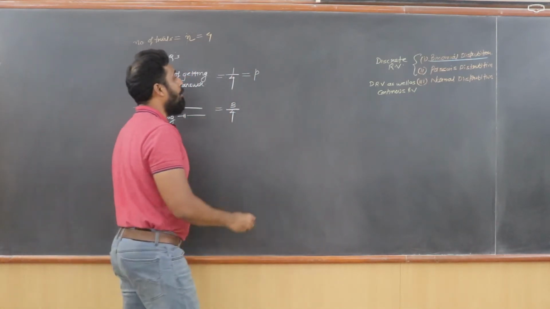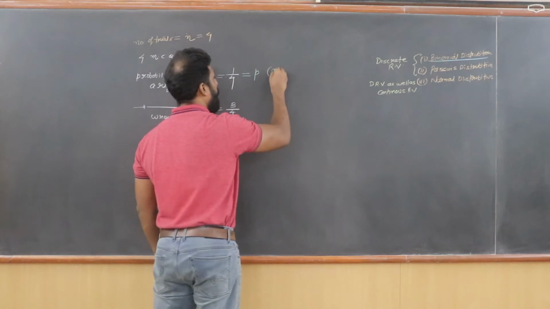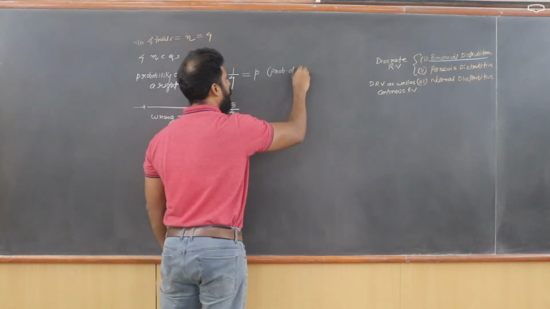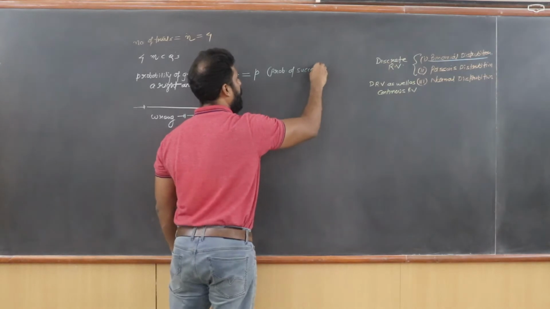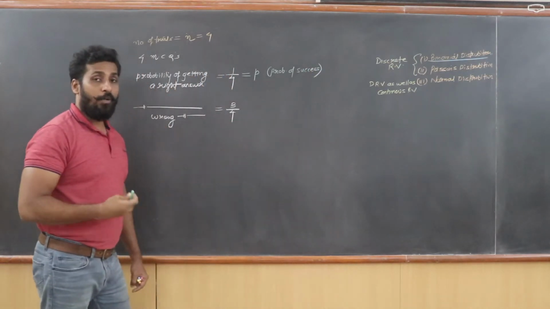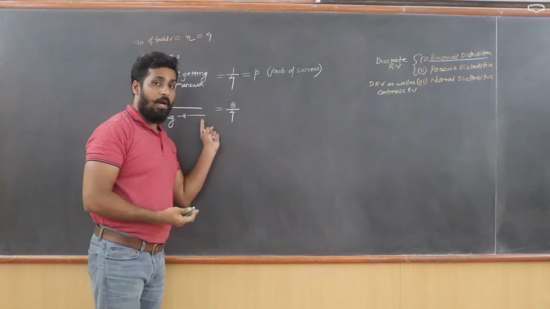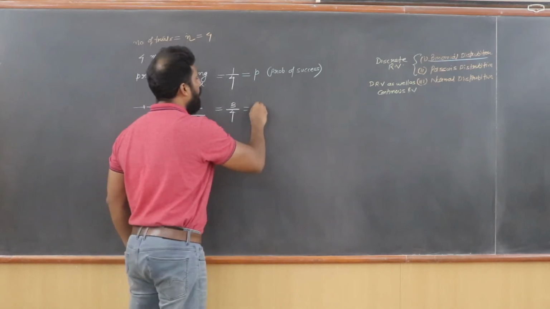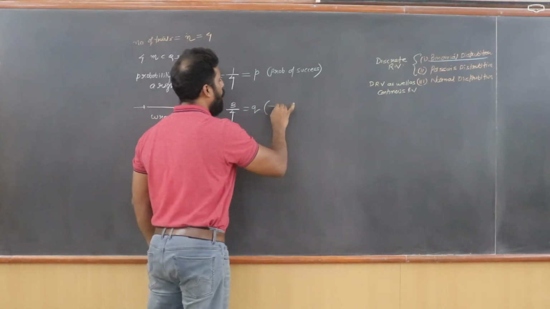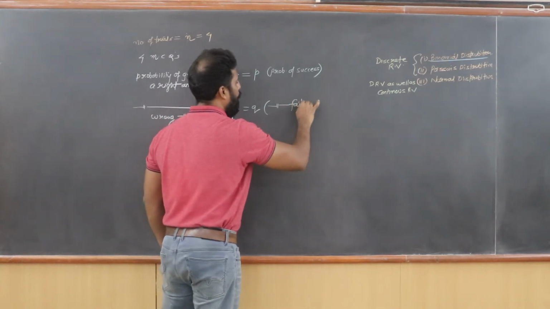So p is probability of success. Likewise, the probability of failure, which is nothing but getting a wrong answer, is 3 by 4. I am going to denote it by q. So this is called probability of failure.